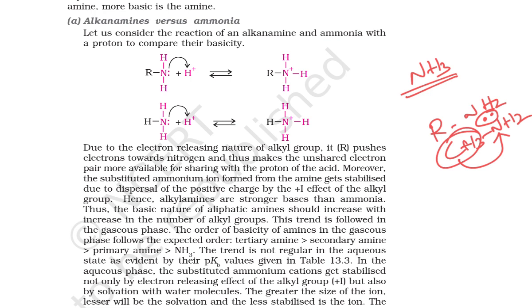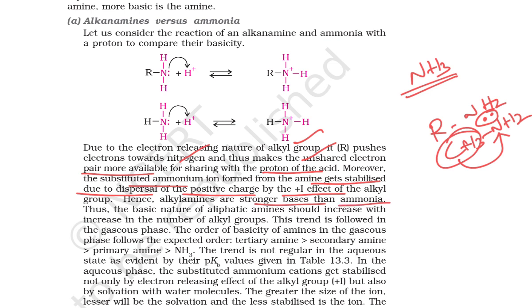Due to the electron releasing nature of the alkyl group, it pushes the electrons towards the nitrogen, thus making the unshared pair of electrons more available for sharing for protonation by the acid. Moreover, the substituted ammonium ion formed from the amine gets stabilized due to dispersal of the positive charge by the plus I effect of the alkyl group. Hence alkylamines are stronger bases than ammonia.